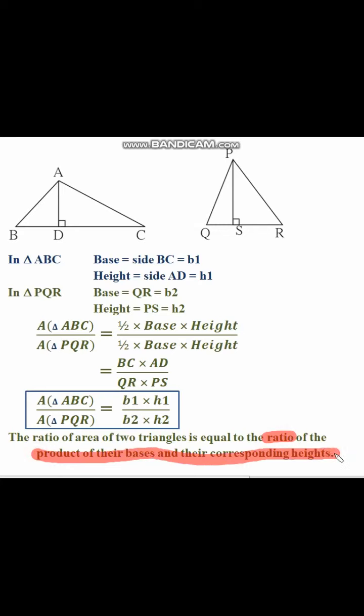That means B1 into H1 upon B2 into H2 is equal to the ratio of areas of the two triangles, that is, area of triangle ABC upon area of triangle PQR is equal to B1 into H1 upon B2 into H2, and like this you will get the ratio. Now those conditions we will see in the next video. Now let's continue.